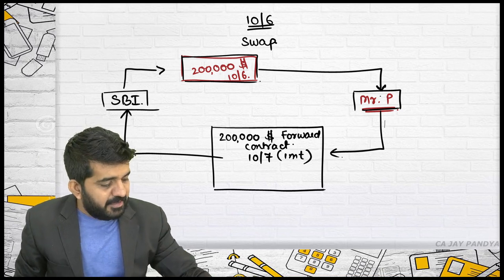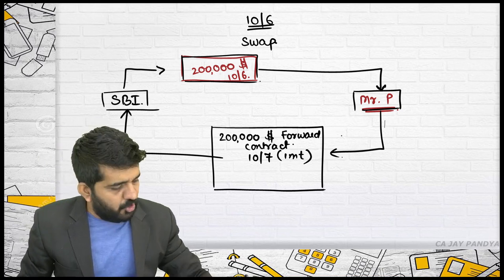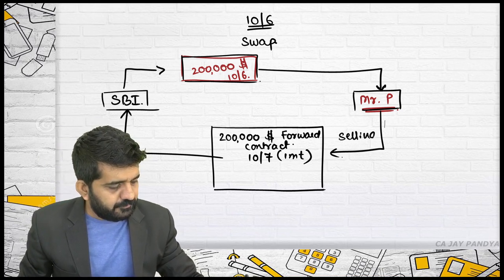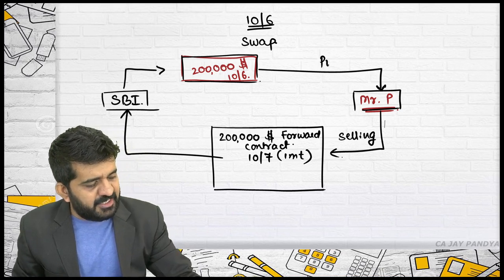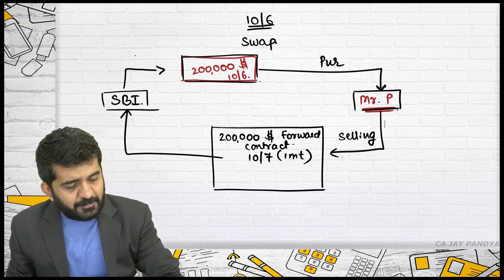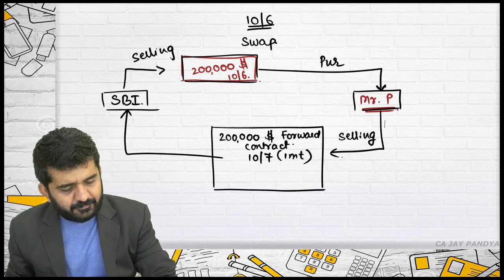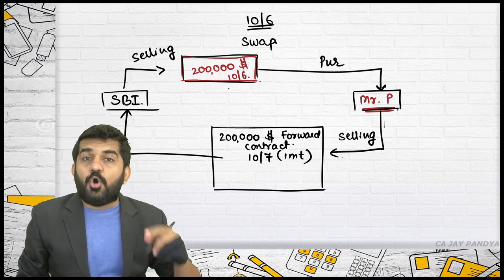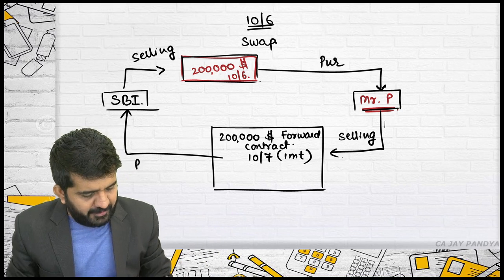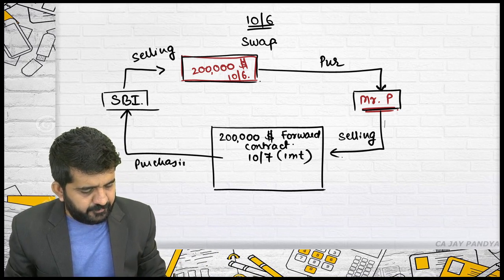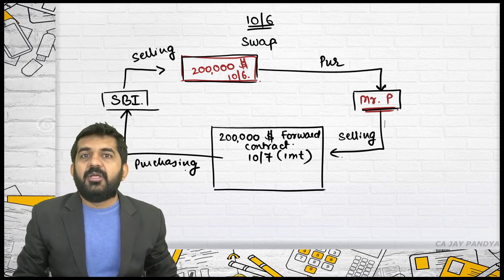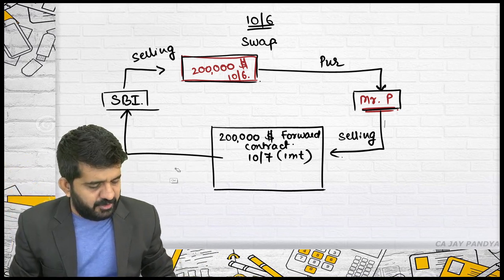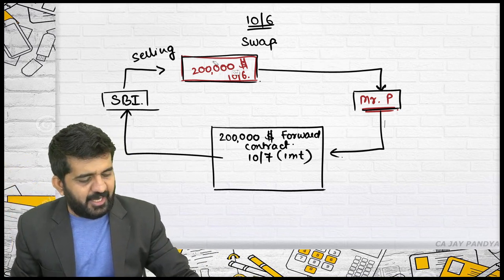Mr. P is selling the forward contract and purchasing cash. SBI is selling cash or $2 lakh spot and purchasing forward. But in swap, try to understand, you should not write down either of the words.